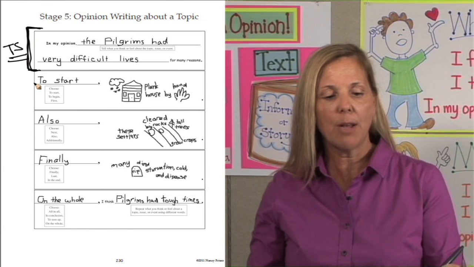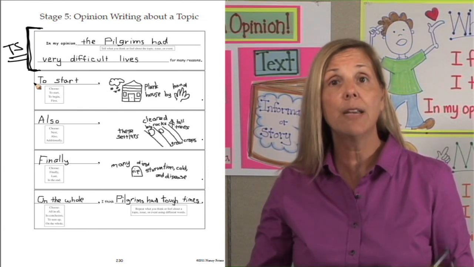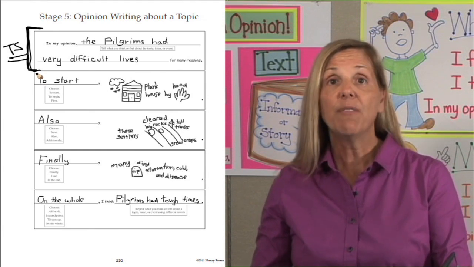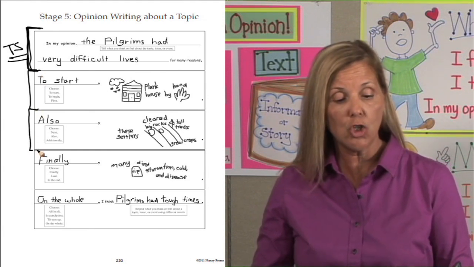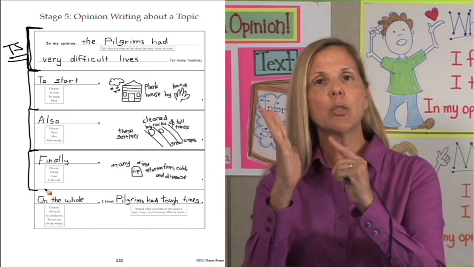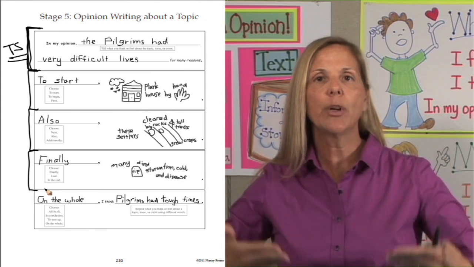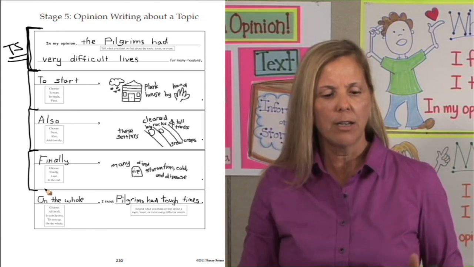We now have our topic sentence. In my opinion, the Pilgrims had very difficult lives for many reasons. We filled that in. Next, we're going to go to our 3 reasons. We had our topic sentence. We told our opinion. Next, we're going to the body where we have reasons to back up that opinion.